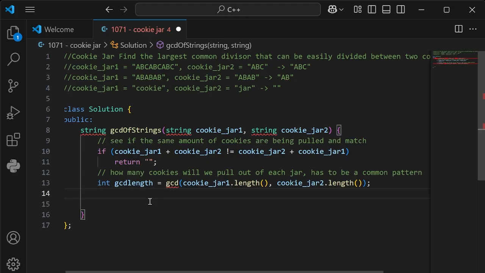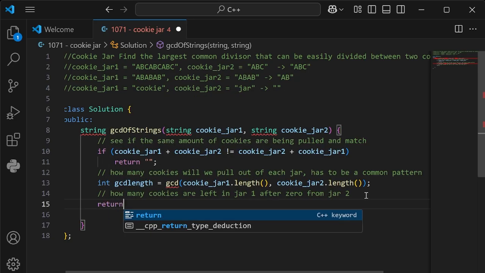So we'll do how many cookies. Oh God, I keep thinking this is Python. How many cookies are left in jar 1 after 0 from jar 2? Because cookie jar 1 has the most cookies, so we keep it on the same line.